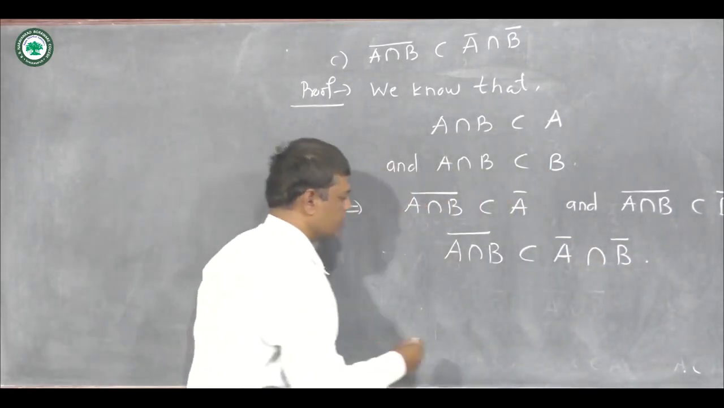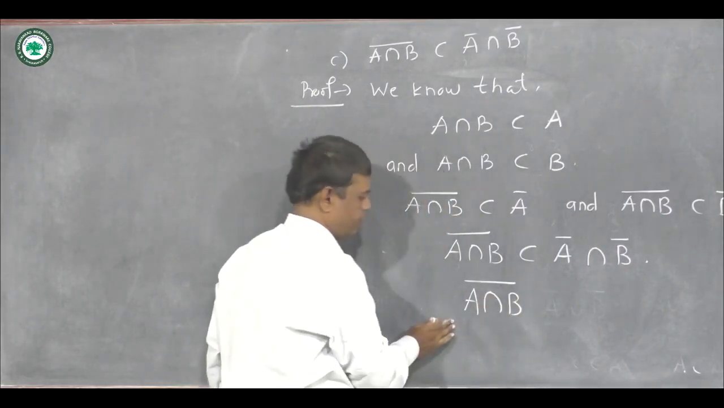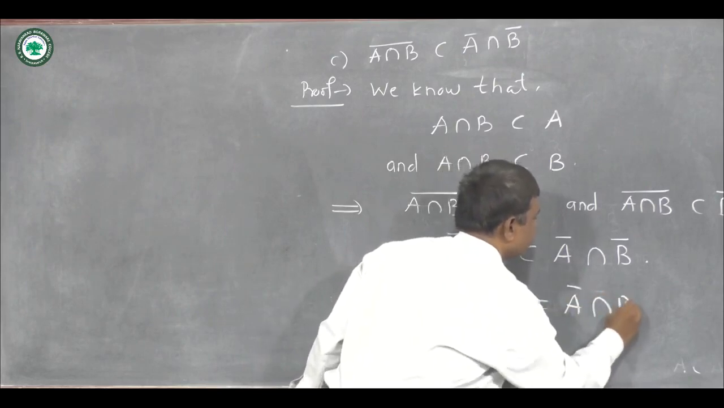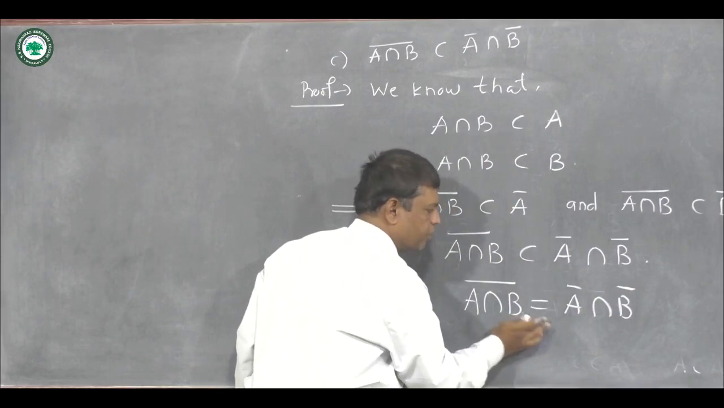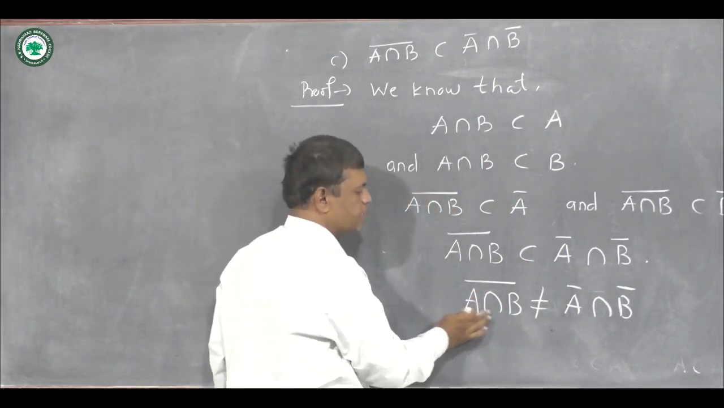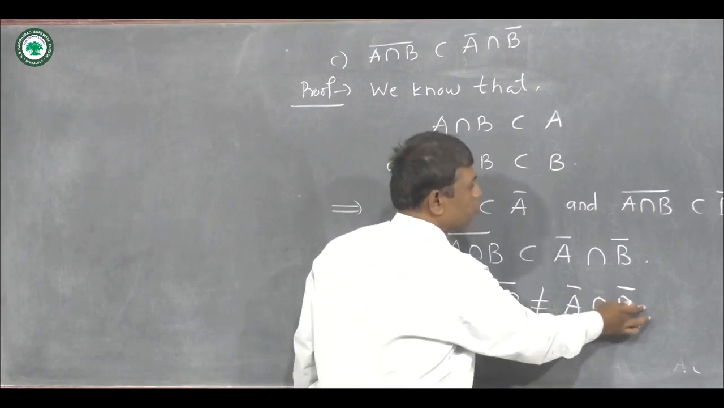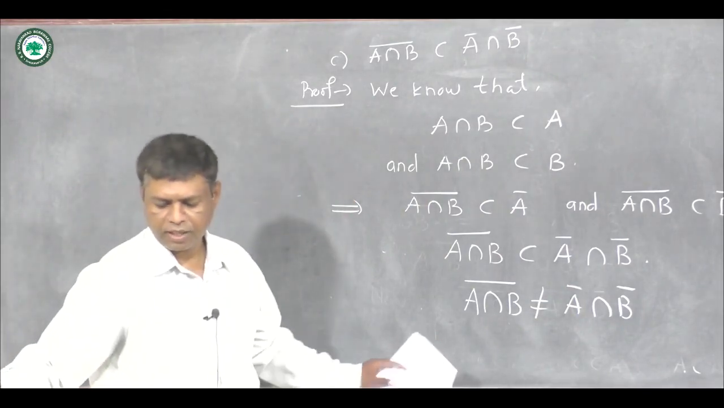Now remember students, we do not write closure of A intersection B is equal to closure of A intersection closure of B. Okay, remember that we do not write this, that is closure of A intersection B is not equal to closure of A intersection closure of B. For that we are going to see one example.